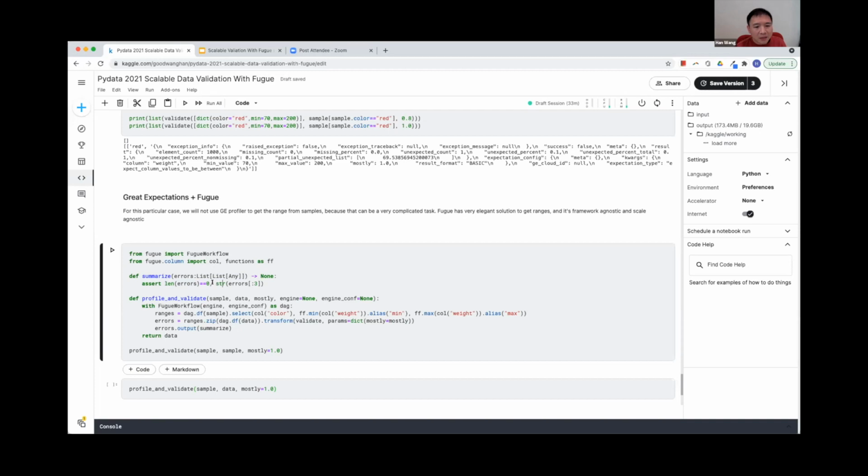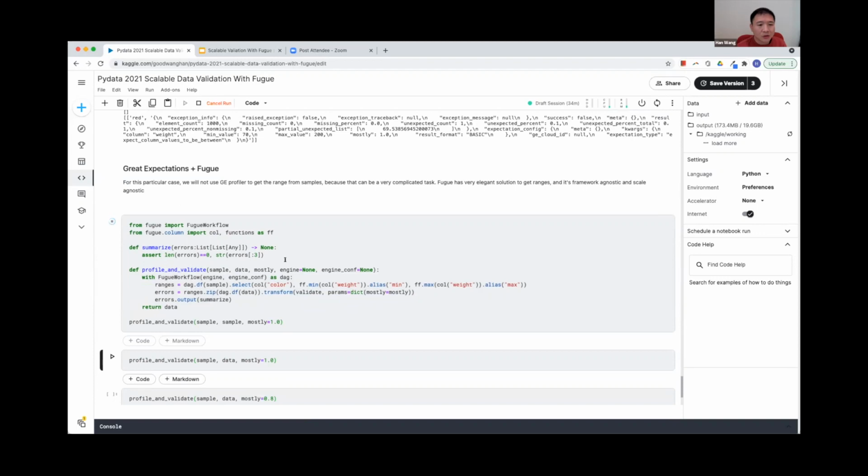But if there is any error, we will just throw an assertion exception where the message will be the first 3 error reports. So for this part, it will run with the given engine that you specified. And if there is no problem, this will finish silently. Otherwise, it will throw an exception. If this finishes silently, then we can just return the original data set.